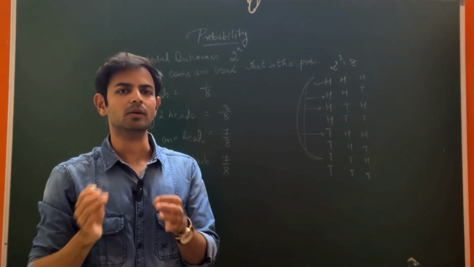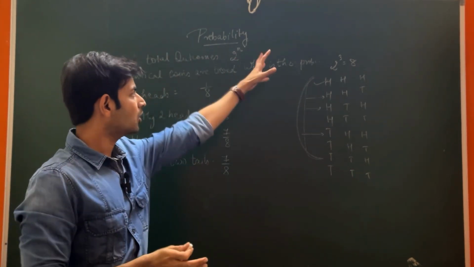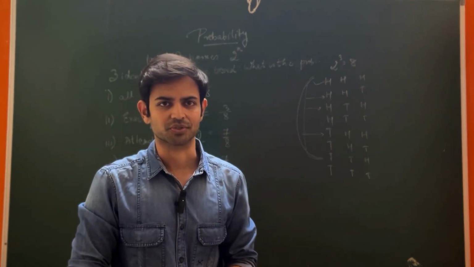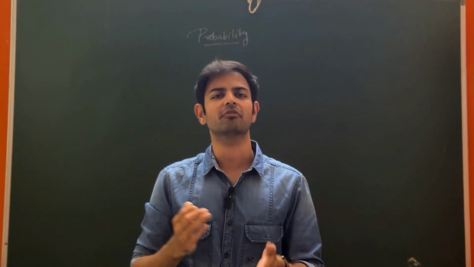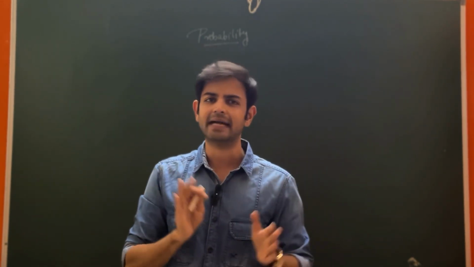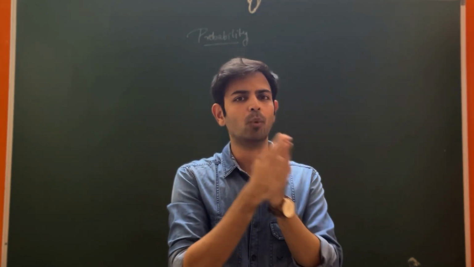So this is the way in which you solve the questions based on the tossing of coins. 3 coins is a very important concept and usually is asked in the examination. The next concept is rolling of a dice. Now we all have played Ludo or Snakes and Ladders, so we know what a dice is. Dice is a cube which has 6 faces, so the numbers are from 1 to 6.